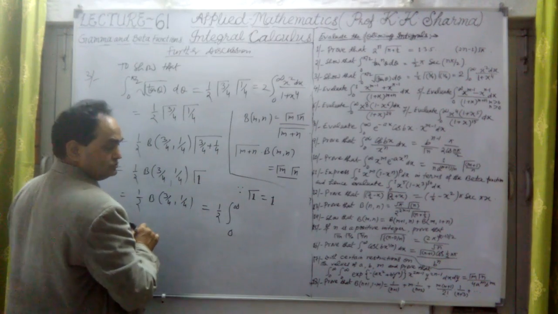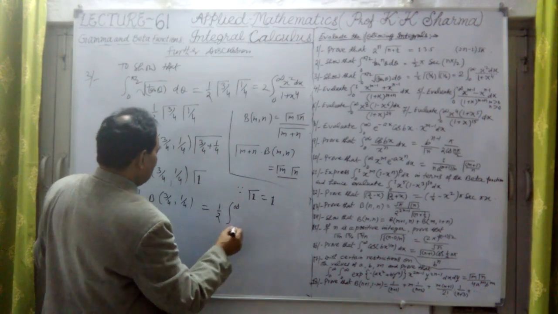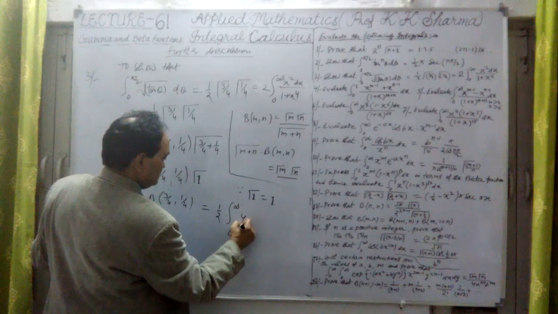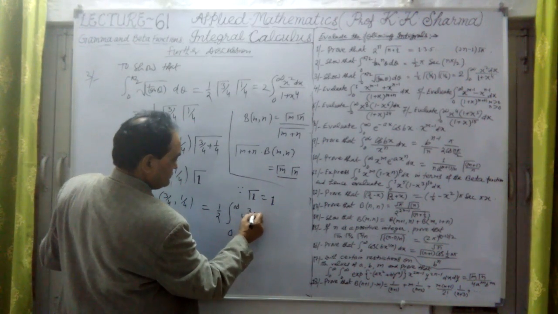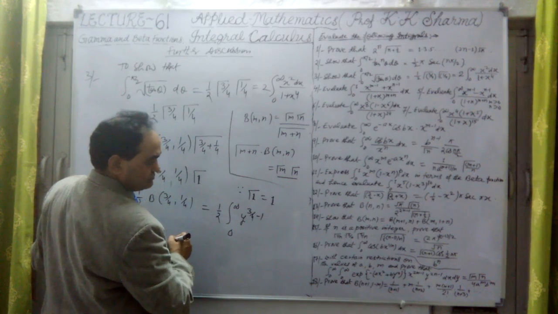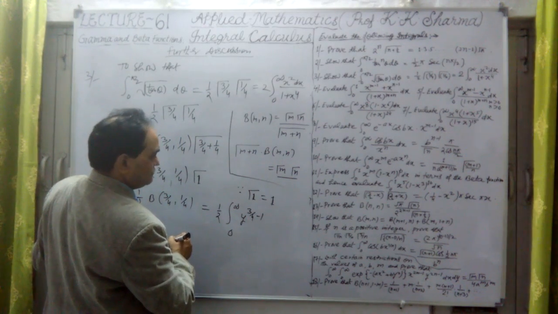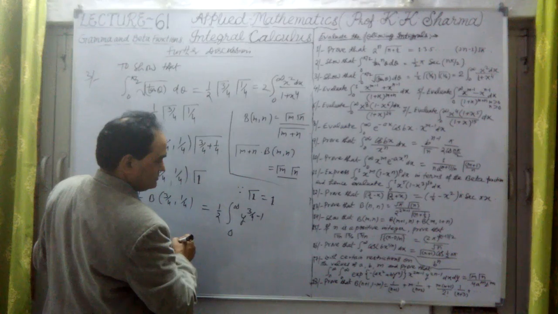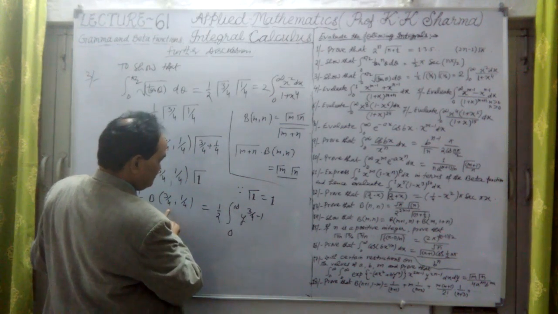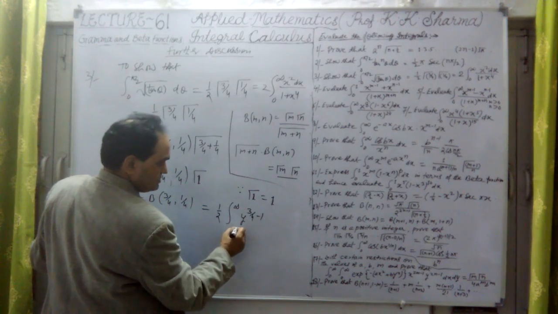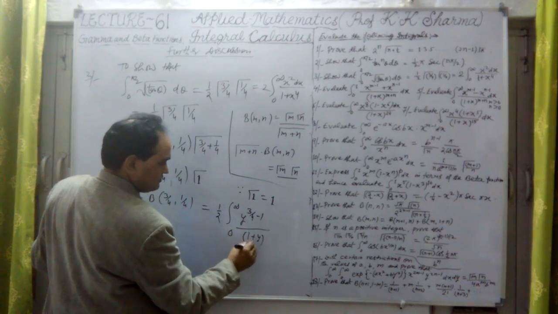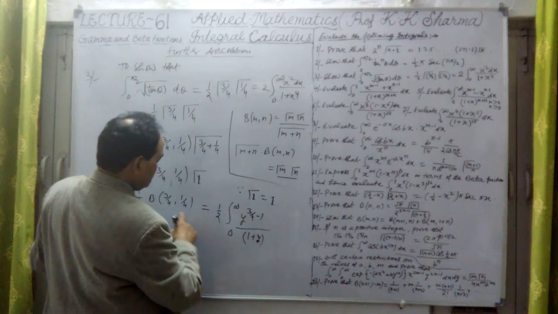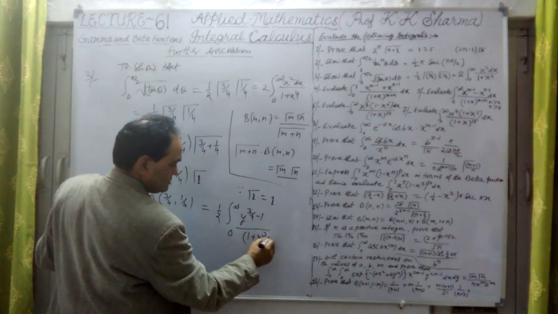Let me take y here: y to the power 3/4 minus 1, divided by, this is m minus 1, upon 1 plus y. If I write 1 plus y here, the whole power will be m plus n.